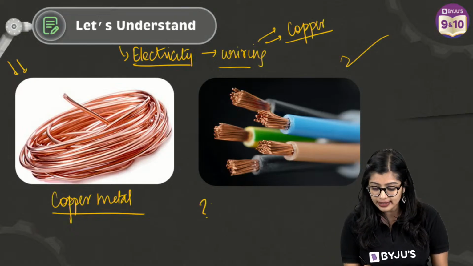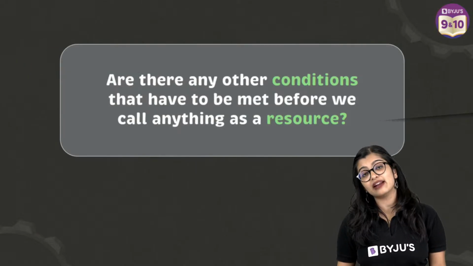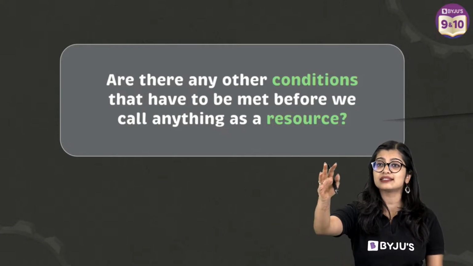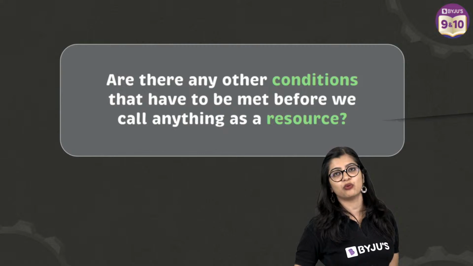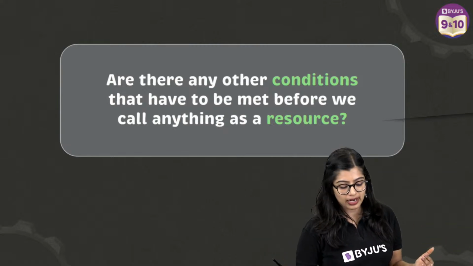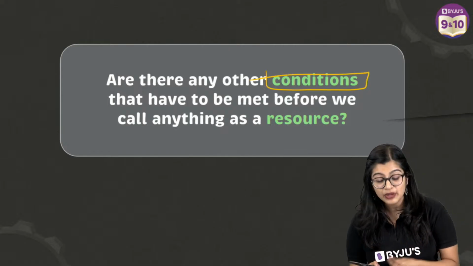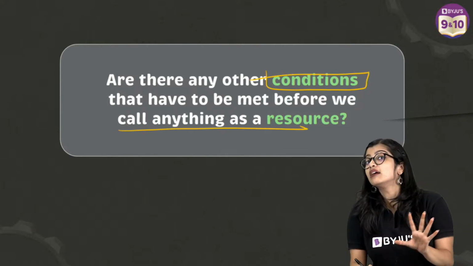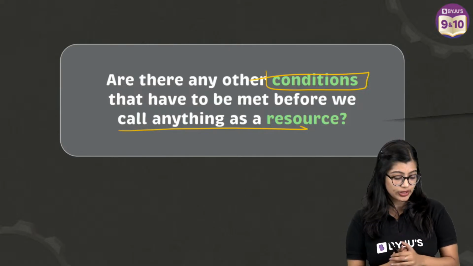So what is our understanding from this? Does this mean that whatever is there in my environment is a resource? I can just take it, go out, cut the tree, keep it in my house, and yes, hooray, I got paper. No, that's not how we do it, right? We see that there are certain other conditions that have to be met before I really call something a resource. Yes? So what are these other conditions?